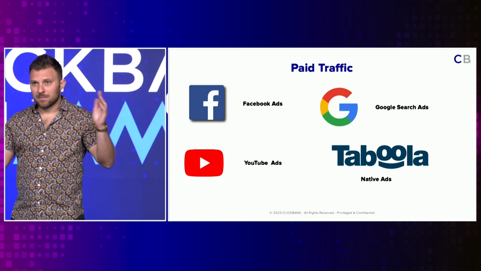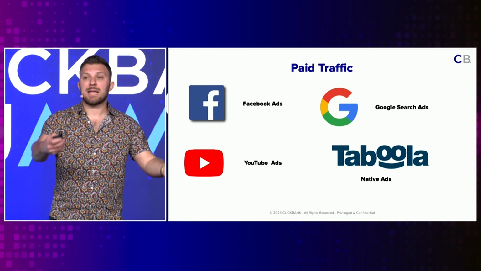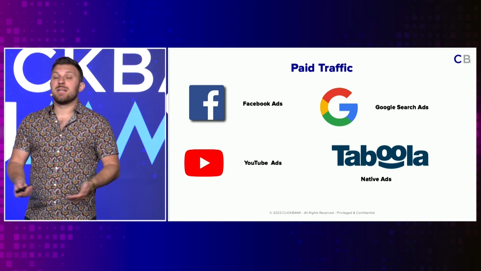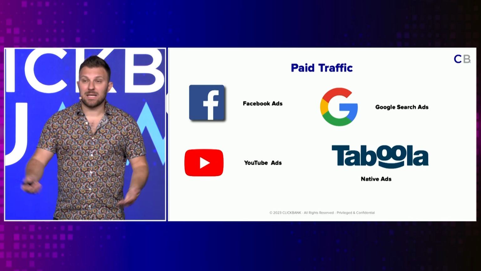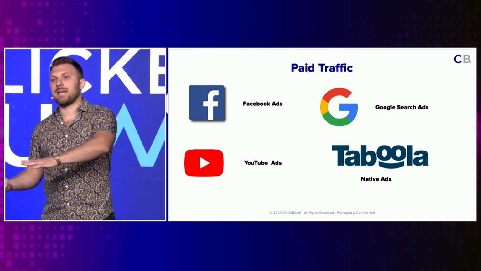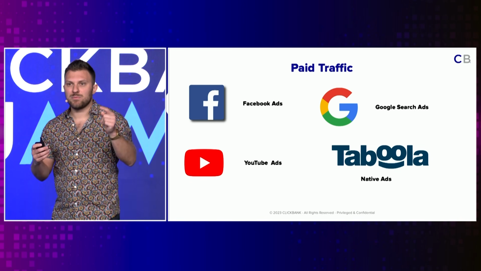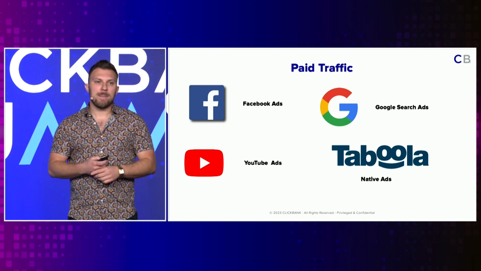So let's look at paid traffic now. That was an example of free. Let's look more at paid. So with paid traffic, obviously, again, you're going to be paying money to advertising platforms to get your content, or what we call ads, in front of people. This content looks a little bit different from the free content that we were just looking at, and it's designed to catch people's attention really quick and get them to click on your advertisement. So we've all seen these.